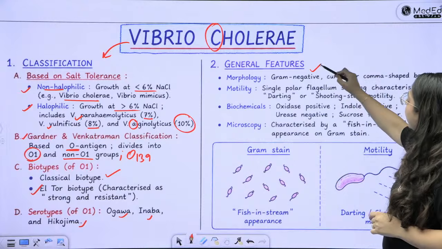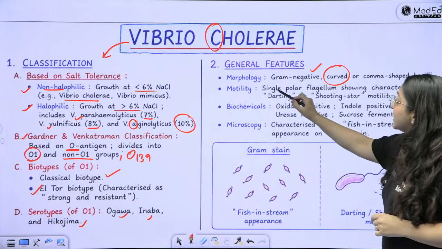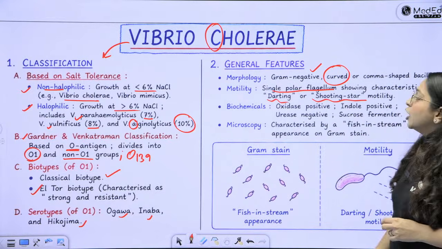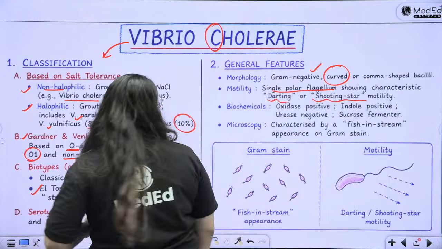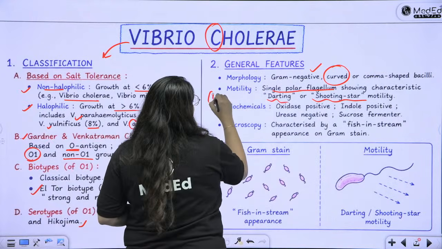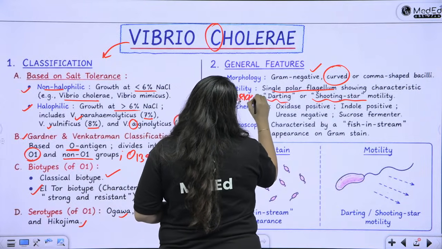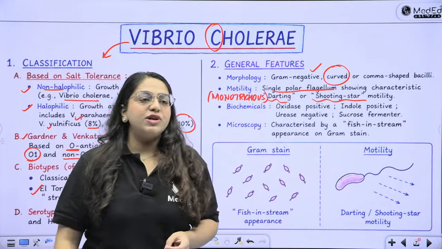It is a gram-negative curved or comma-shaped bacilli. It has a single polar flagellum showing the darting or the shooting star motility. What is this called as? The single polar flagellum is called as monotrichous. Monotrichous, because trichous means hair and mono means single. Okay, so this is the monotrichous flagella.